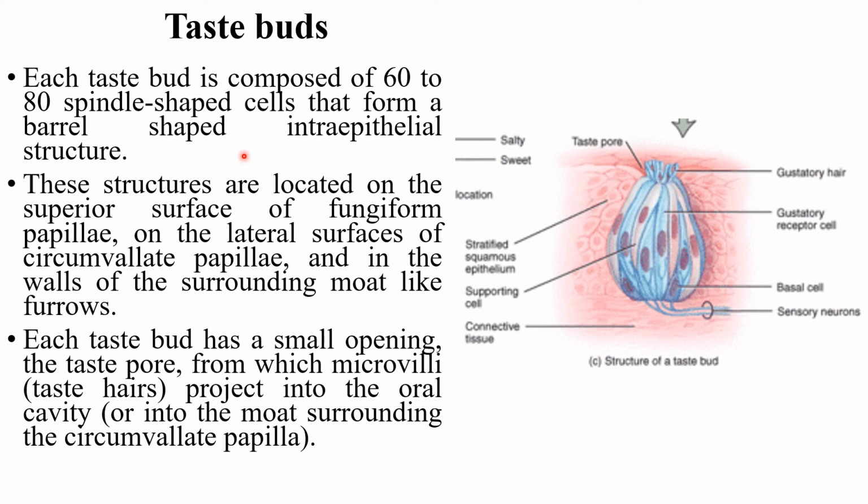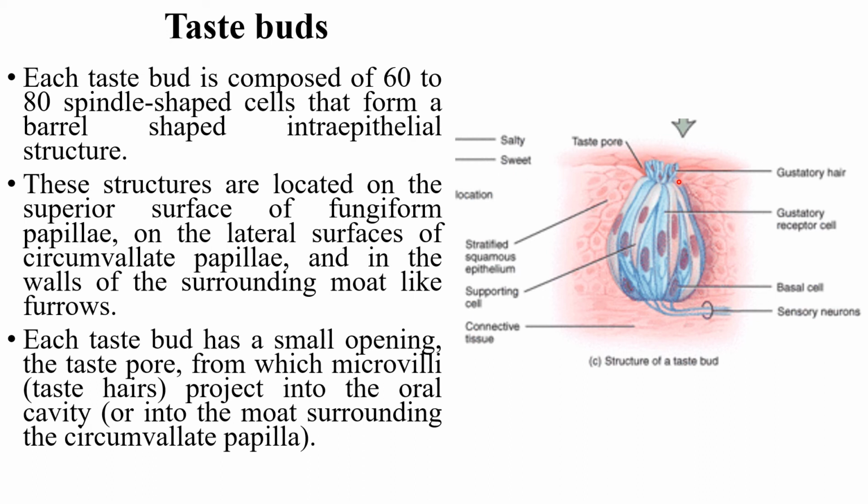On the superior surface of the fungiform papillae, we have seen that they possess some scarcely distributed taste buds, as do the circumvallate papillae. Circumvallate papillae possess taste buds, and the moat-like walls that surround them also possess some taste buds.